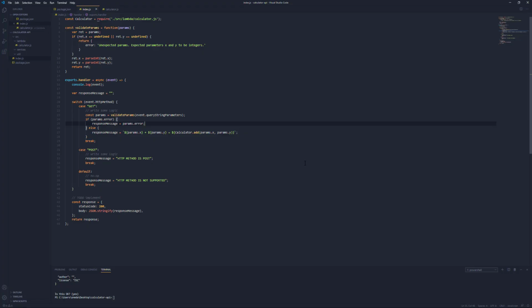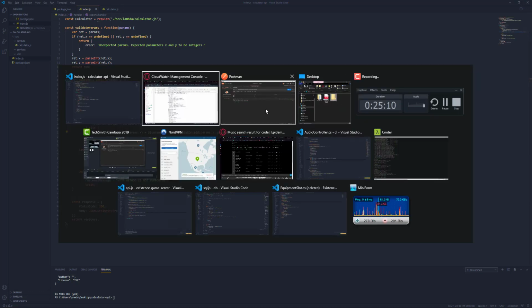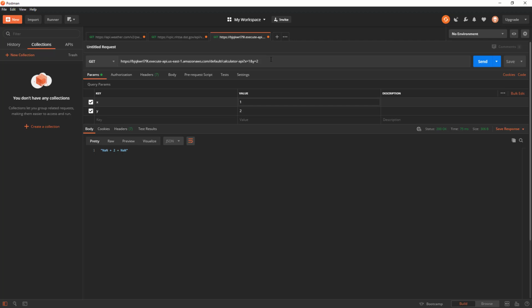Now, one thing that we're not doing yet is actually checking if we should be adding or subtracting or what other operation we're supposed to be doing. So what we can do is grab the appropriate calculator function based on the path. So if we go back to Postman, we can sort of imagine what we would like to see here.